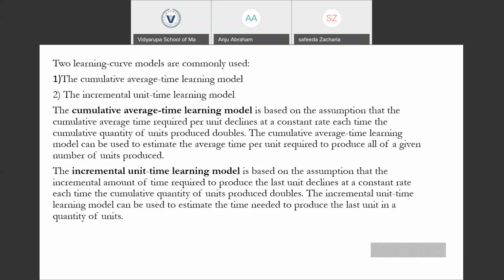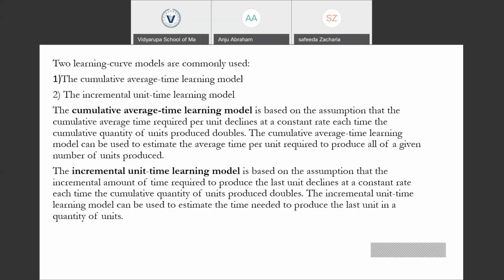So the main logic behind this cumulative average time learning model is that when the cumulative quantity of the units produced doubles, remember the word doubles, the cumulative average time required per unit to produce that product will decline at a constant rate. And we have the incremental unit time learning model. The main assumption behind this model is that when the cumulative quantity of the units produced doubles, the incremental or additional amount of time required to produce the last unit declines at a constant rate.